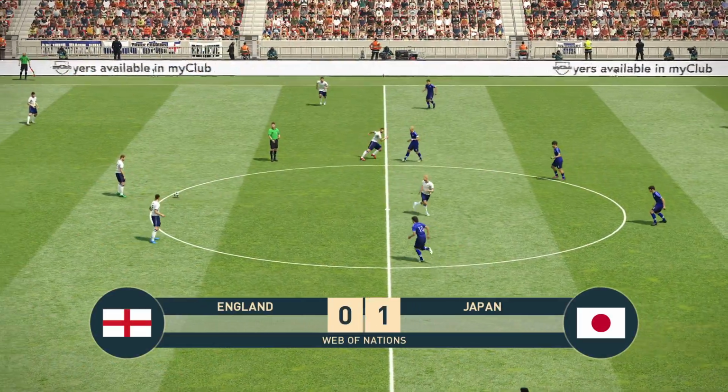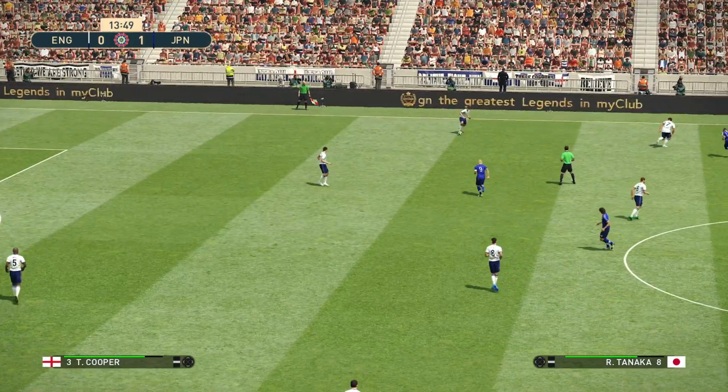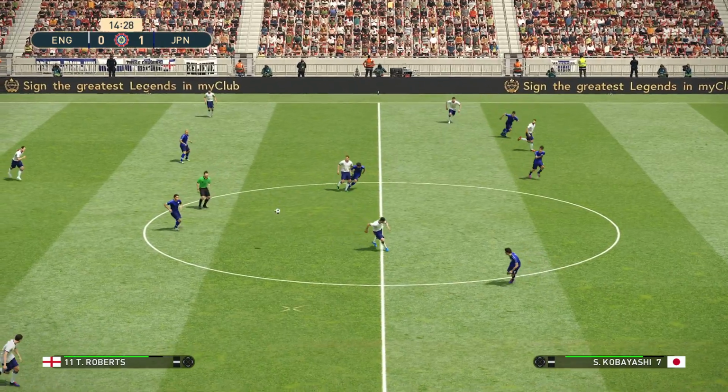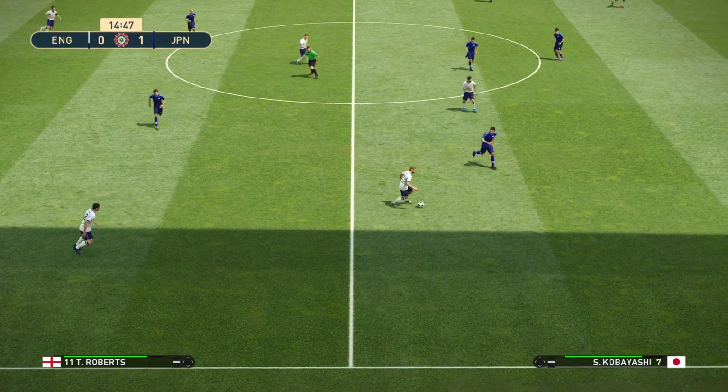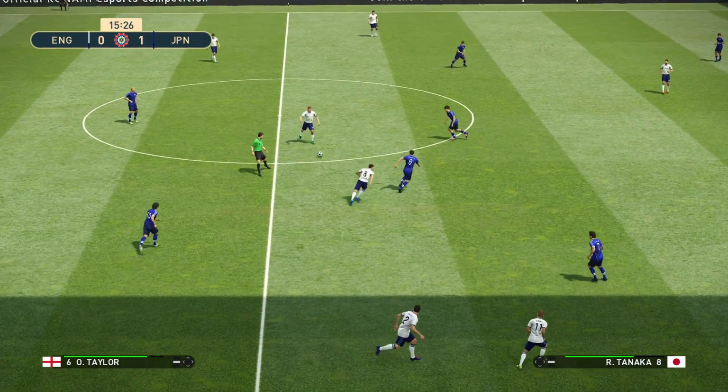It's England 0, Japan 1. Great start for Japan. They don't have one of their own players on the score sheet, but they won't care about that. They're up 1-0. Now, what will the English response be?